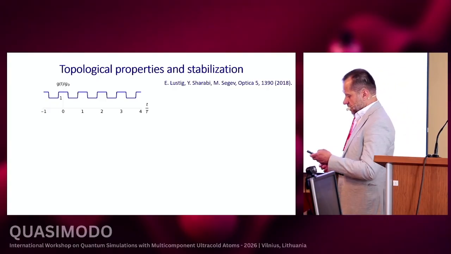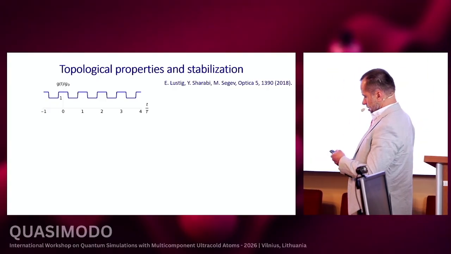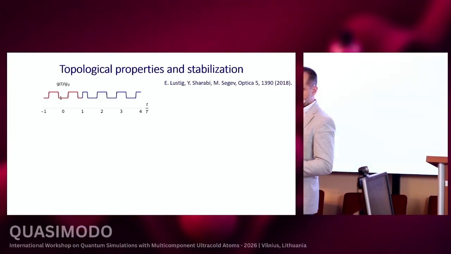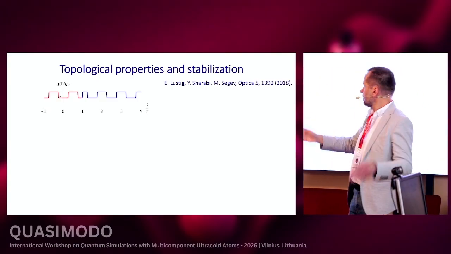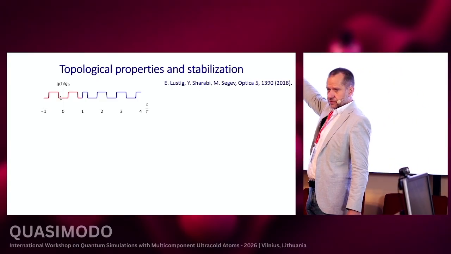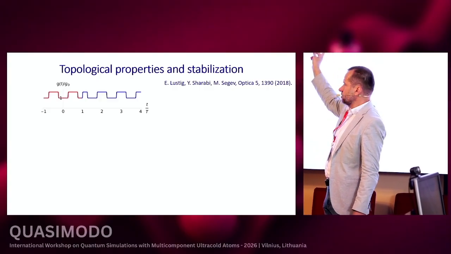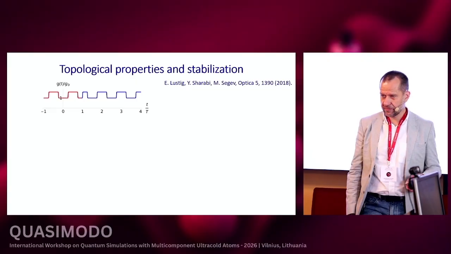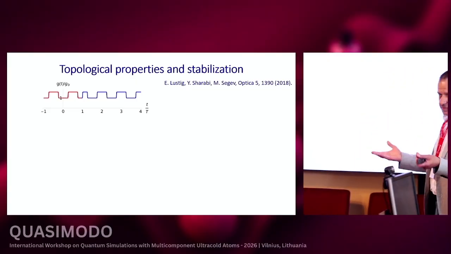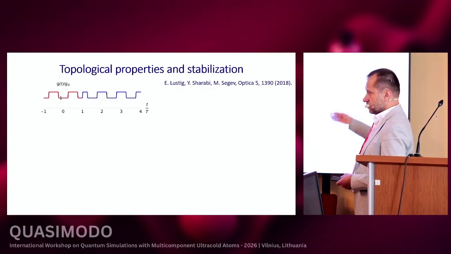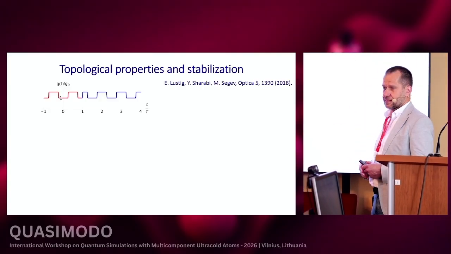So what it means is that we can, let's say, drive the system in a certain way. We have a photonic time crystal, and then we change the way we drive the system. So we have another photonic time crystal, but these two have different topological properties. And of course, we should expect temporal edge states, and that was demonstrated by Moti Segev's group.